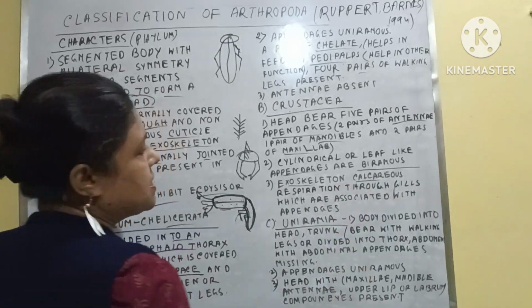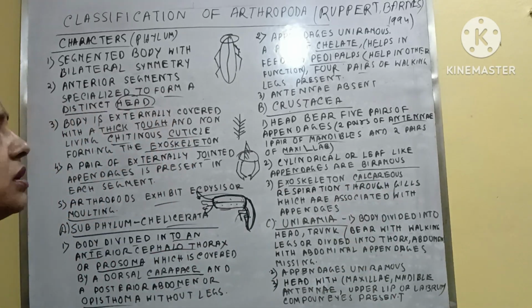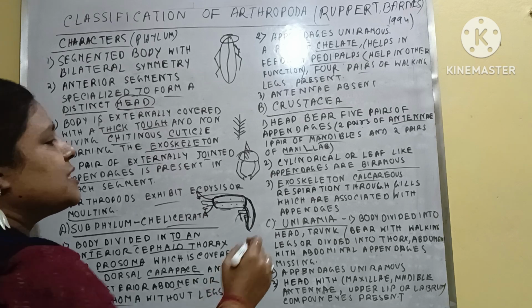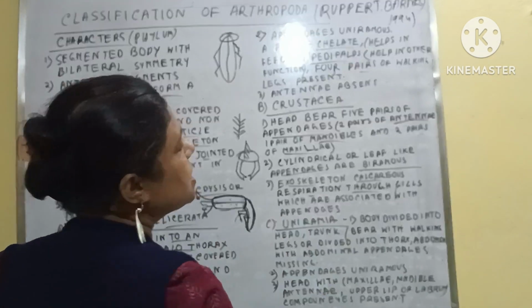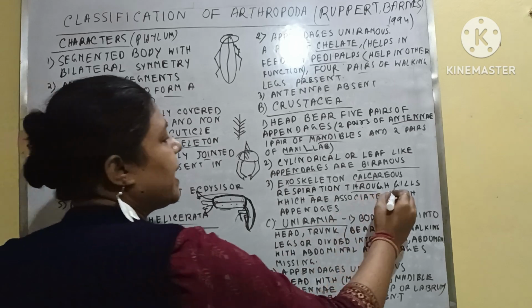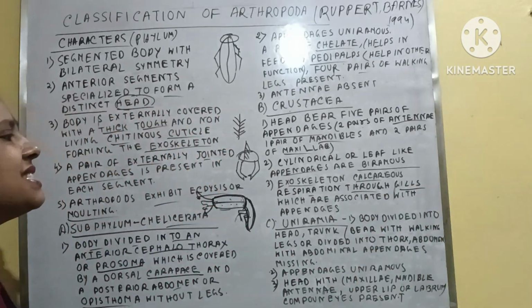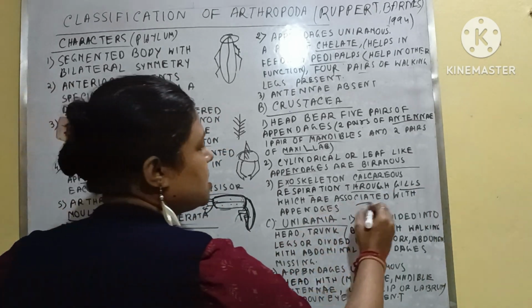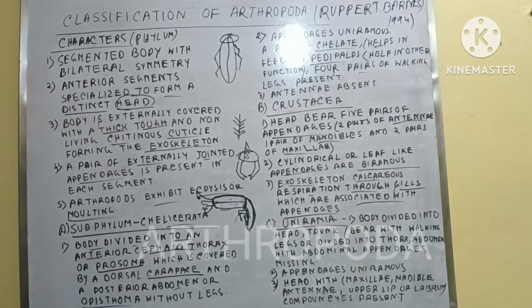Exoskeleton, calcareous, sometimes, not all the time. Generally the exoskeleton sometimes becomes calcareous. Respiration occurs with the help of gills, but these gills are associated with the appendages.